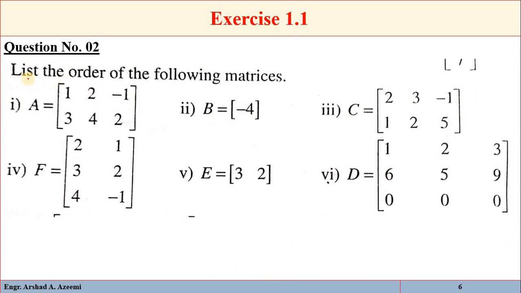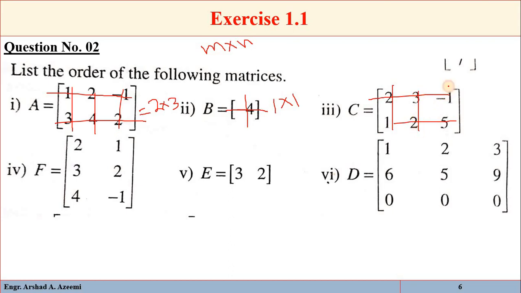Question number 2. List the order of the following matrices. Order means you have to take the number of rows by the number of columns. So there are 2 rows and 3 columns, so the order of this matrix is 2 by 3. Here we have 1 row and 1 column, so the order of this matrix is 1 by 1. Similarly, here we have 2 rows and 3 columns, so the order of this matrix is 2 by 3.